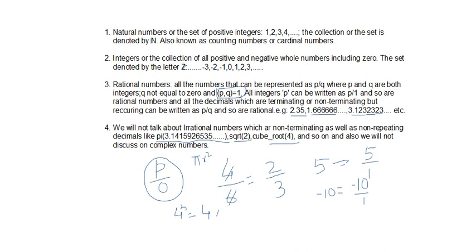But if we take the cube root of 4, there is no natural number whose cube is 4. So the cube root of 4 is an irrational number, and so on.